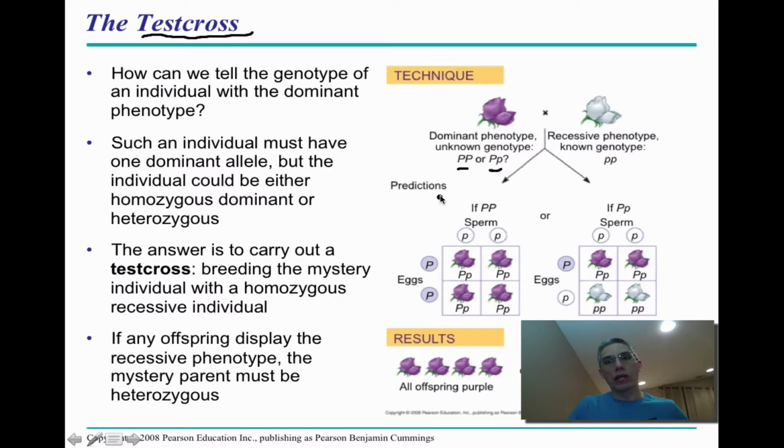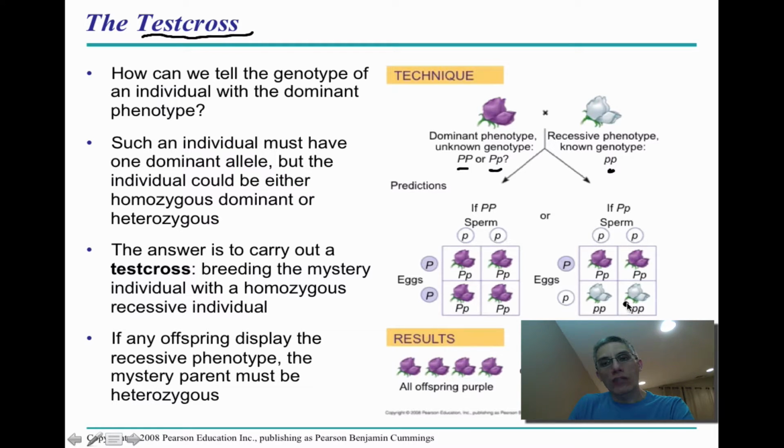So what we would do is take that individual and cross it with a recessive phenotype. Remember, the recessive can only have two lowercase p's. So the prediction of our Punnett squares would either be this or this. In other words, we would take the two capital P's, cross it with the recessive, so two lowercase p's. Our expectation would be that all of the offspring would be purple flowers because if you look, they're all heterozygous. There's no possibility for getting the recessive color, in this case the white colored flower. But if you do the cross, and if you notice, we have the heterozygous here, and we have the recessive individual here.